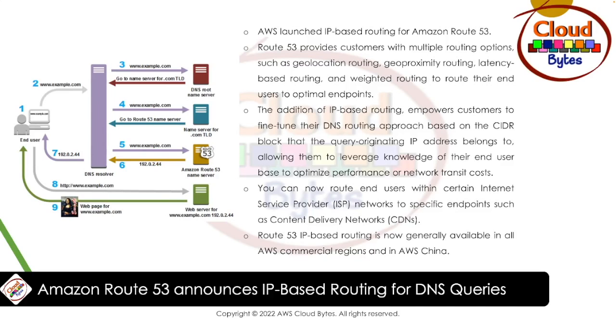The addition of IP-based routing empowers customers to fine-tune their DNS routing approach based on the CIDR block that the query originating IP address belongs to, allowing them to leverage knowledge of their end-user base to optimize performance or network transit costs. You can now route end users within certain ISP, or Internet Service Provider, networks to specific endpoints such as CDNs. Route 53 IP-based routing is now GA in all AWS commercial regions and in AWS China. Moving on to next news.